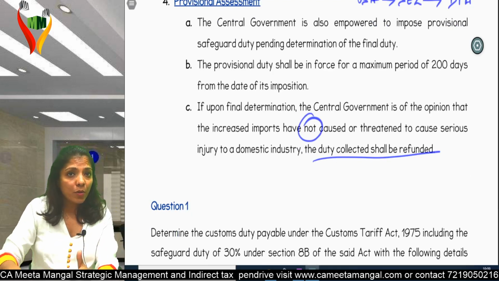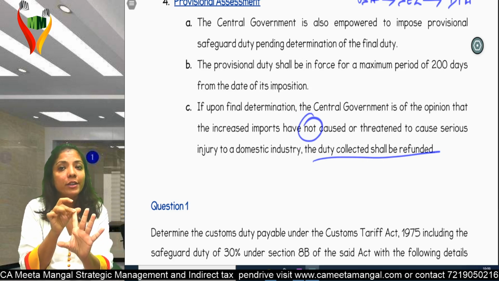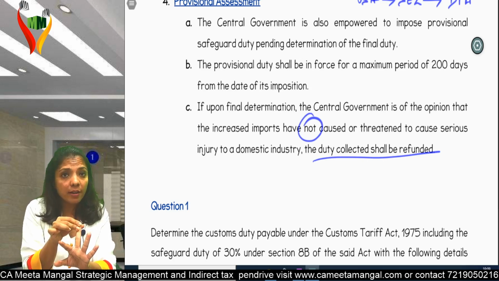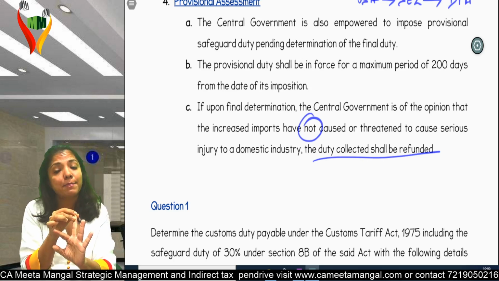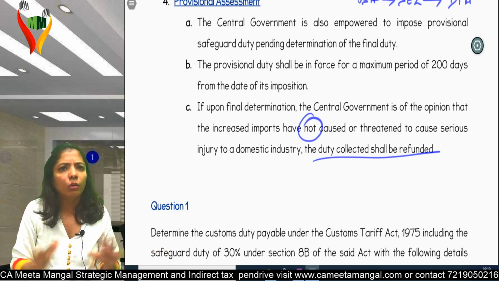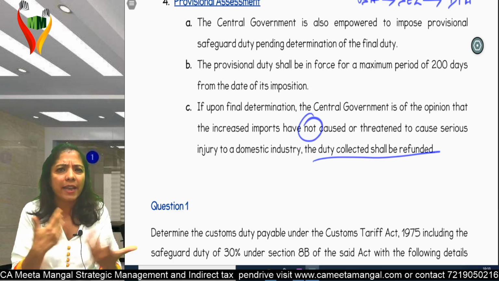So before going to this question, let's revise safeguard duty, section 8B. When too much import can affect my domestic players. How many years? 4 years. Extension, yes, 4 plus 6, maximum 10 years. Is there some formula? No formula as such, no percentage as such. It depends upon case to case.